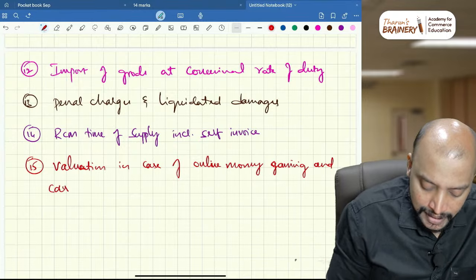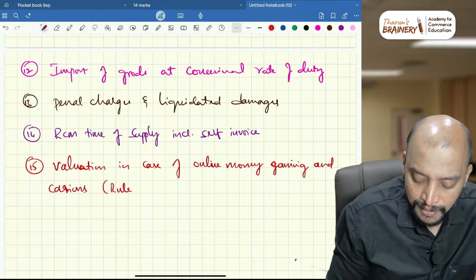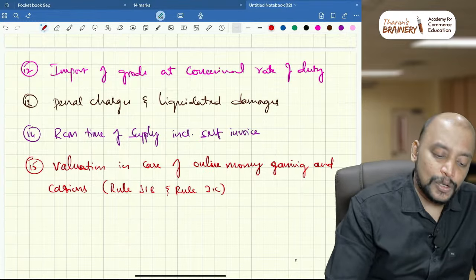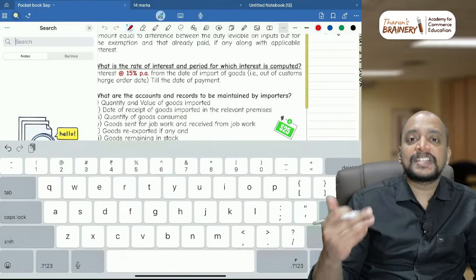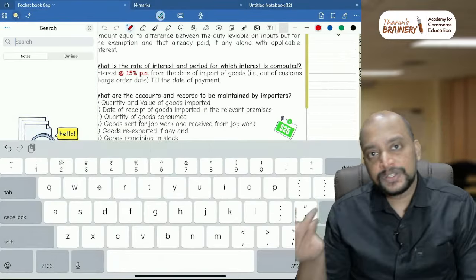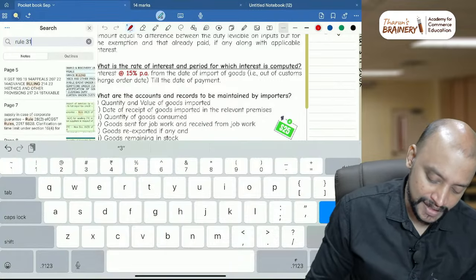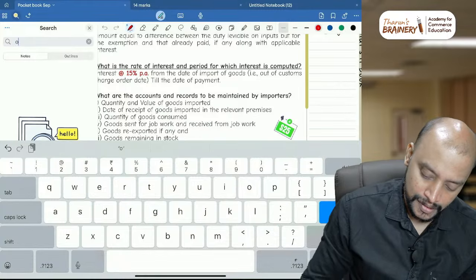So this may also be checked. Okay, Rule 31B and Rule 31C. So this is also possible because now that there is no online gaming, everything is banned. So this is the last attempt for which they might be testing. So for that reason, Rule 31B, online money gaming.